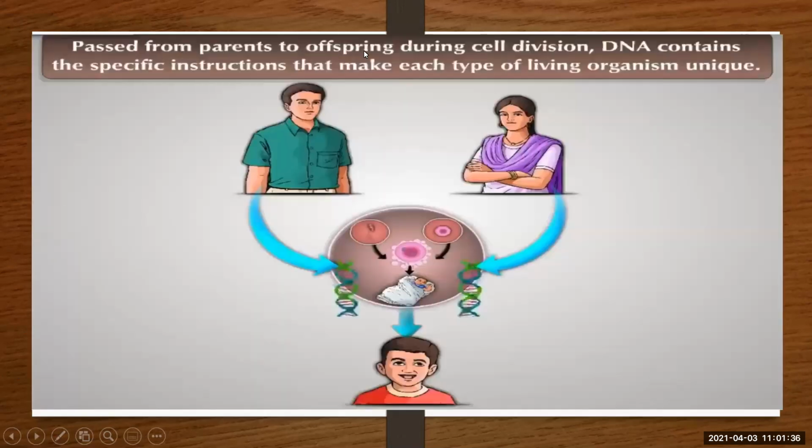Passed from parents to offspring during cell division, DNA contains the specific instructions that make each type of living organism unique. You get one cell from the male and one from the female, and from the union of those you get a new offspring. So you will resemble your parents and have some similar features like them. This is because of chromosomes.